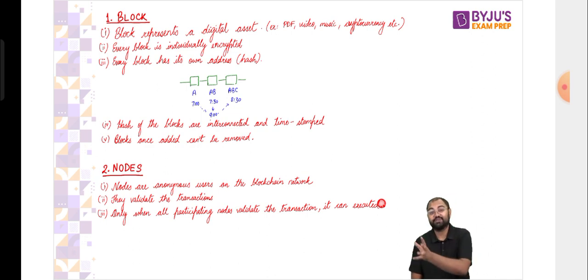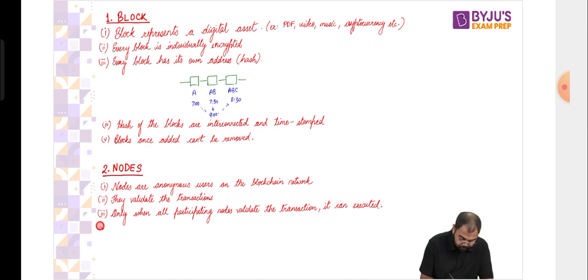It's just like how the UN Security Council works: all the permanent members, unless somebody uses their veto power, in which case it nullifies whatever decisions are being taken. Something similar happens here also. Each and every node has a veto power, and if they invalidate the transaction, it will not go further. That's why only when all the participating nodes validate the transaction can it be executed.